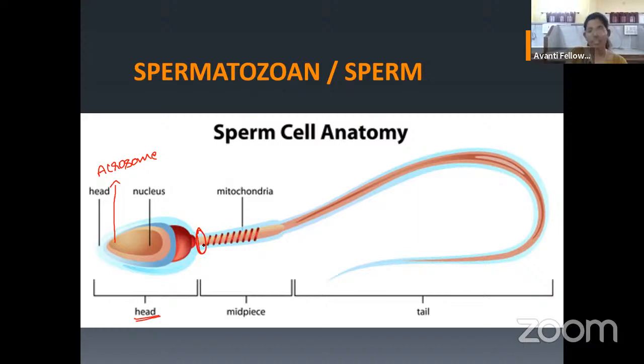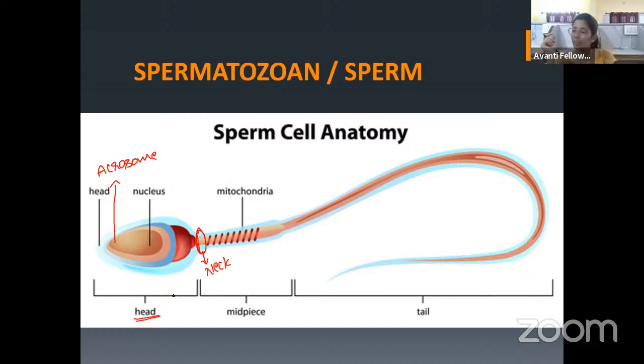This is called as the neck. This is called as what? Neck of a sperm. So this neck usually contains a centrioles. Yes, we know centrioles which are present in the animal cells, not in the plant cells. So as we are talking about a human sperm, here the centrioles which were present usually in the germ cell, they come and settle in the neck of a sperm.